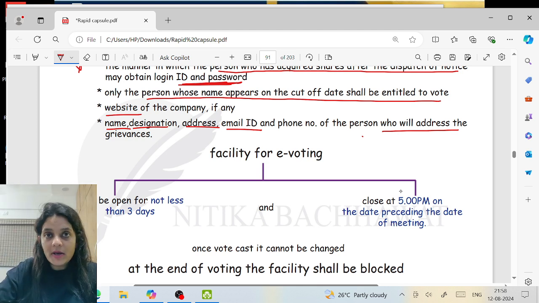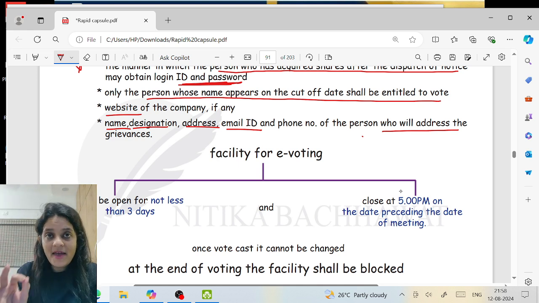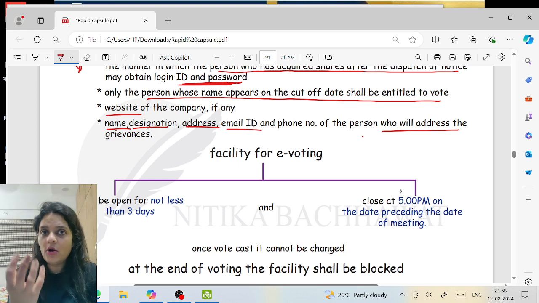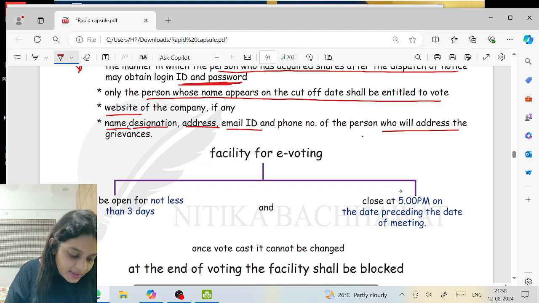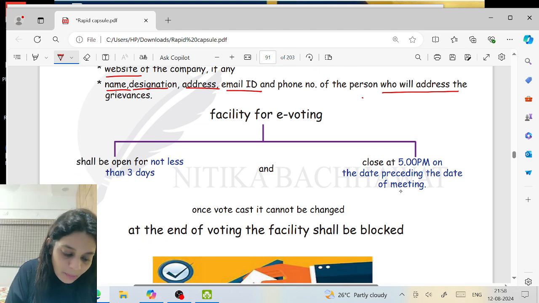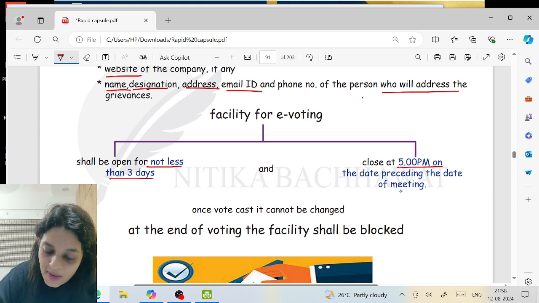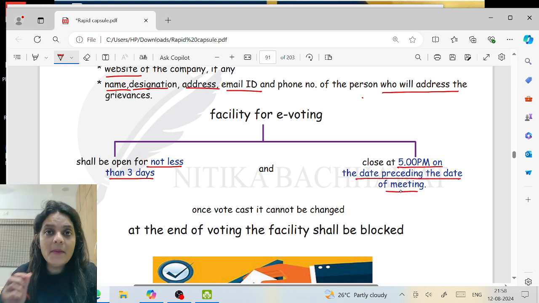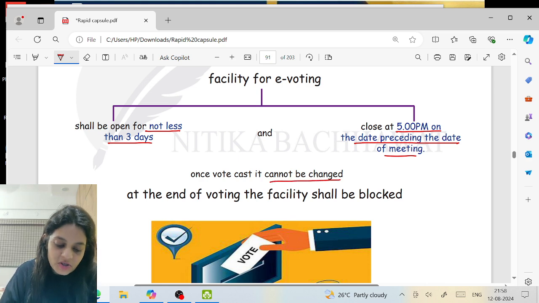And tomorrow morning is the meeting. So, or tomorrow, anytime in the day is the meeting. Today, 5 o'clock, it will close. Once I have cast my vote, the portal will be blocked. I cannot vote again or take my votes back. So, the facility for e-voting shall be open for not less than 3 days and close at 5 p.m. on the date preceding the date of the meeting. Vote once cast cannot be changed, and at the end of the voting, the facility shall be blocked.